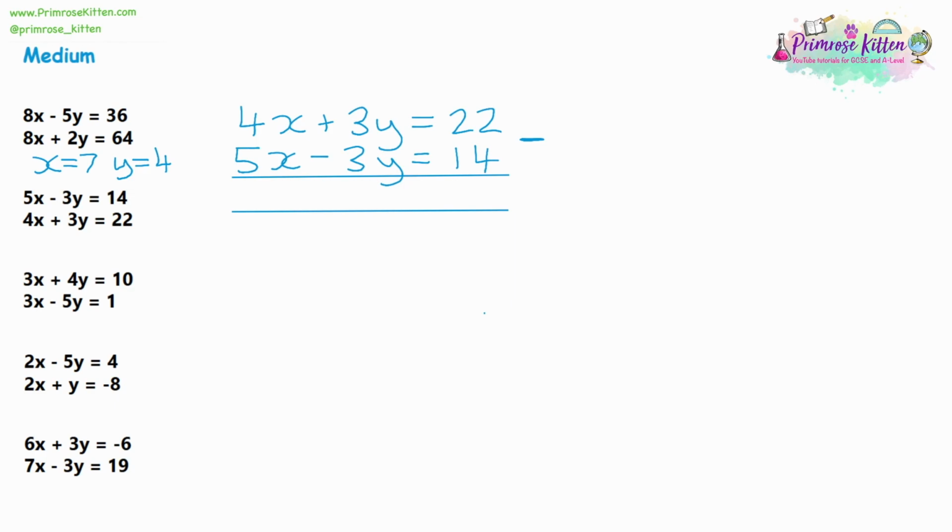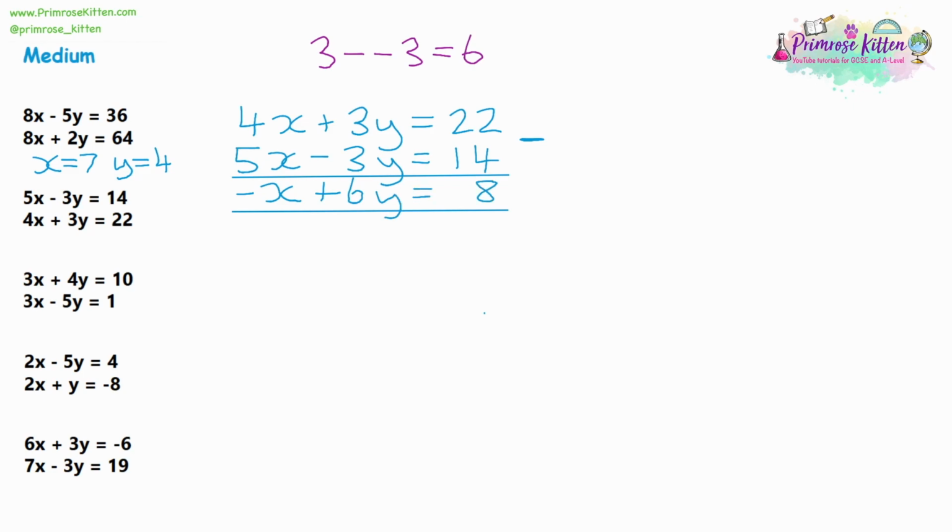So we've got 4x take away 5x will give us negative 1x, and then, remember to be careful here, we've got 3 take away negative 3, which is going to give us 6. So we need to write in plus 6y. And then 12 take away 14 is 8.